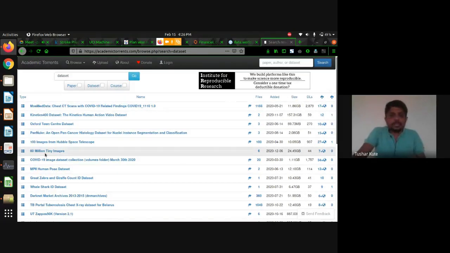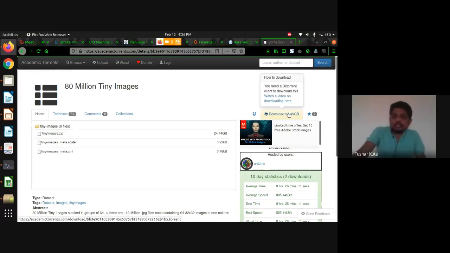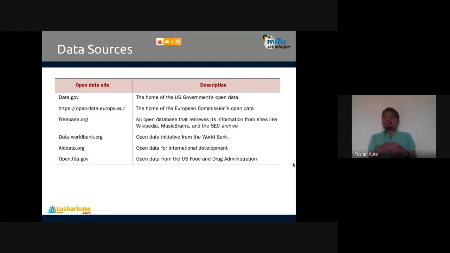If I click on any one of them, for example this one, and if I download, this torrent file is present there that we can download. See, it's given there, the torrent file, but the size is very big, 24 GB. It will take many days to complete. Fine. So these are the resources that we can prefer to retrieve and download the data.